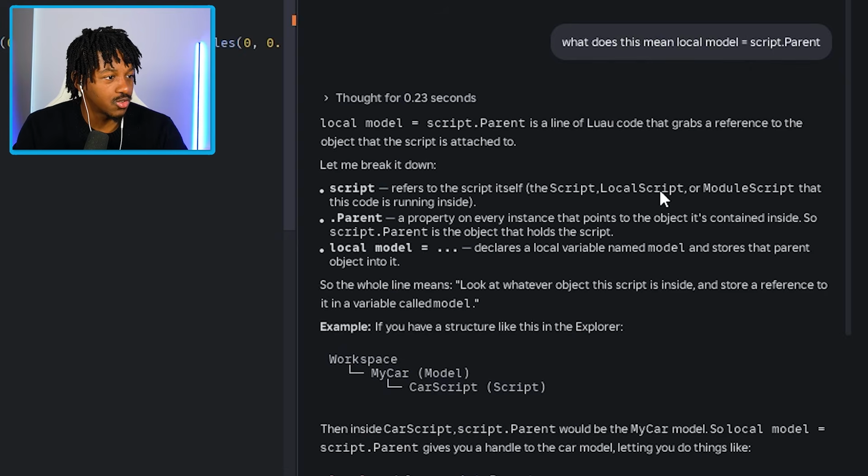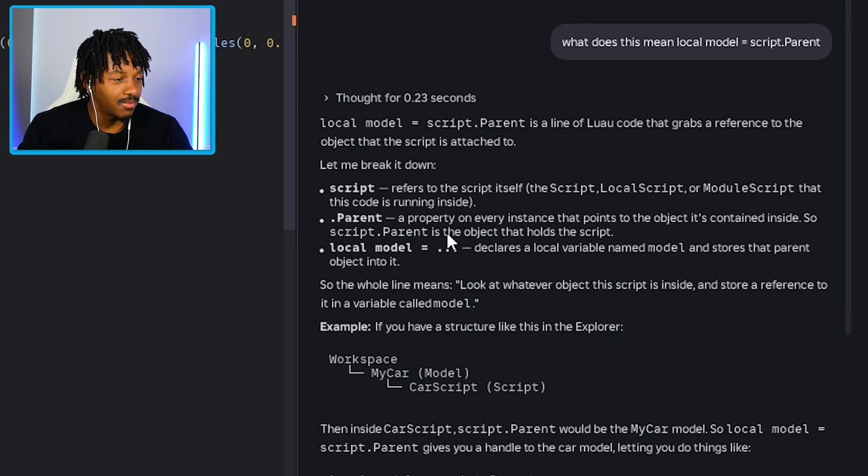It refers to the script itself: the script, local script, or module script that this code is running inside. Parent is a property on every instance that points to the object it's contained inside. So script.parent is the object that holds the script. It's not making too much sense to me. I'm definitely novice level right now. Not even zero level. What does that mean?